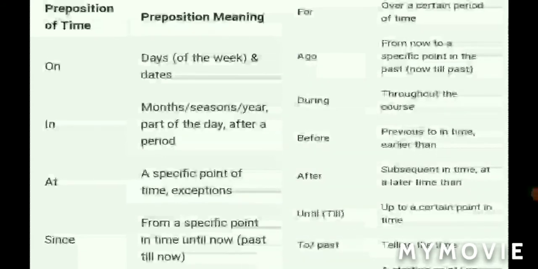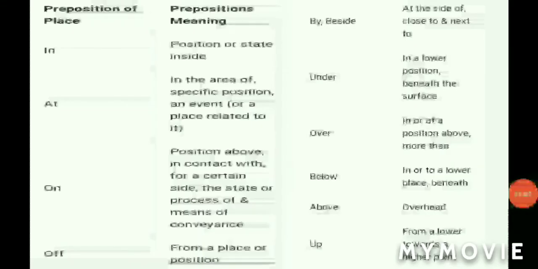During, throughout the course. Before, previous to in time or earlier than. After, subsequent in time, at a later time than. Until, up to a certain point in time. To, past, telling the time. I hope you will feel easy to frame the sentences with the help of these prepositions.